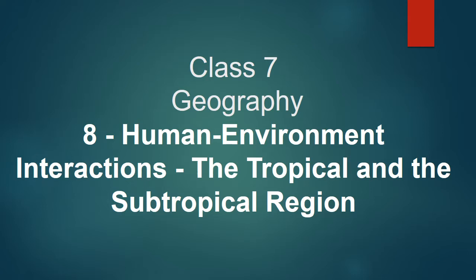Okay children, so what is the chapter name? Human environment interactions, the tropical and the subtropical region. So repeat along with me, my dear children. So what is the chapter name? Human environment interactions, the tropical and the subtropical region. So first we will see about this, and later one more topic about two more places from the next lesson. That also we will see in this video. First we will cover these two topics.